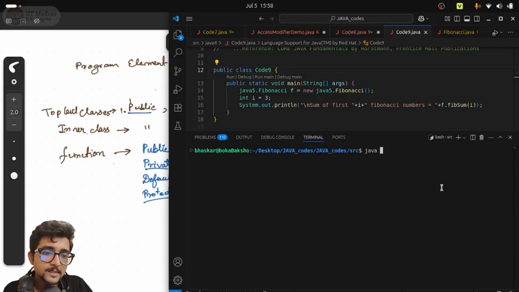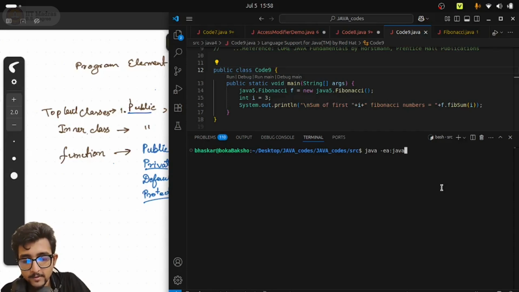If you want the assertions to show, this is the problem with print statements: you have to delete or comment them out, as I told you. But here, if I do not write anything, then everything will work normally. If I want the assertions to work in action, I will mention enable assertions, and then the class name under which the assertion is given. That is basically your Fibonacci class name.